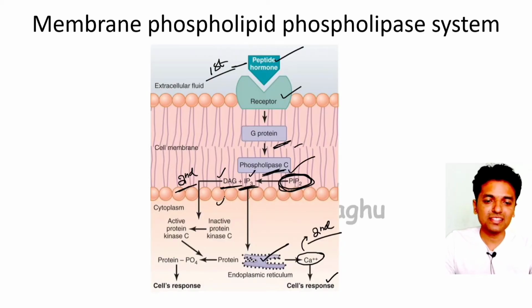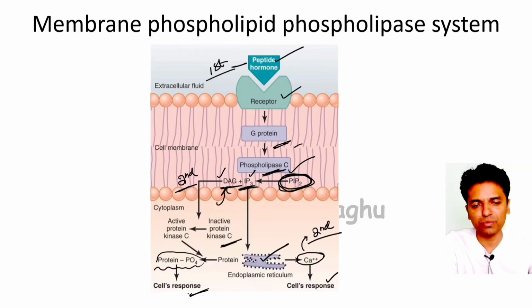What the diacylglycerol does is stay in the membrane itself, and in the membrane it causes activation of protein kinases. Activation of the protein kinases results in phosphorylation of proteins, and hence there is a cell response. So the second messengers are cyclic AMP, cyclic GMP, inositol triphosphate, diacylglycerol, and calcium.